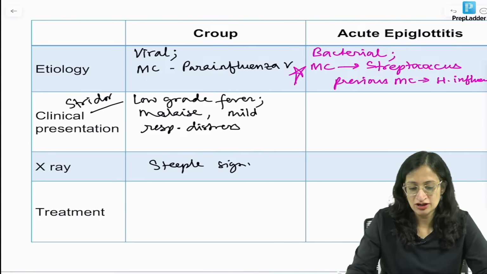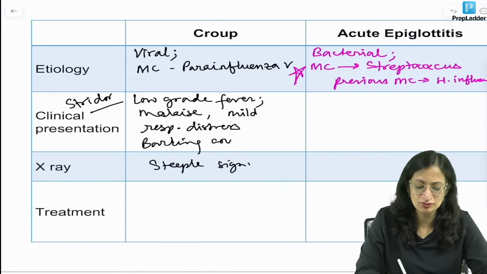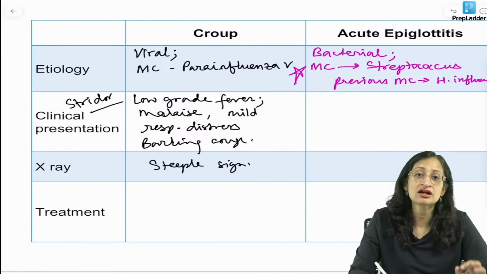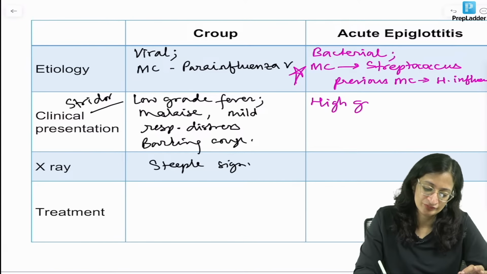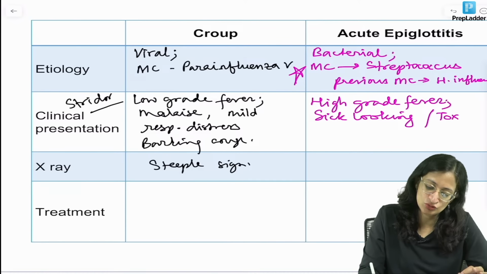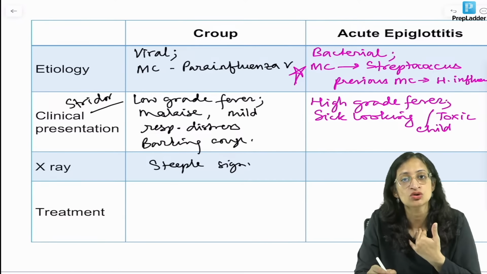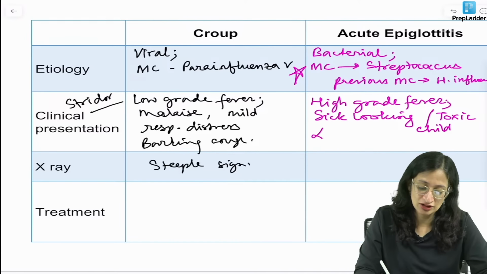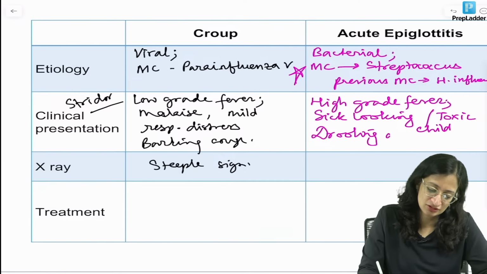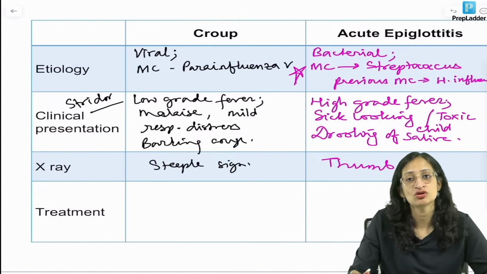What about acute epiglottitis? Barking cough of course will be there, as was there in the case scenario. In both of these it will be there. In acute epiglottitis, there is high grade fever. Sick looking or toxic child. So from the case scenario, you can get these clues. And the child has such severe respiratory distress that the child is not able to swallow his or her own saliva. So there is drooling of saliva, and you get a thumb sign on X-ray, and you get cherry red epiglottis on laryngoscopy.